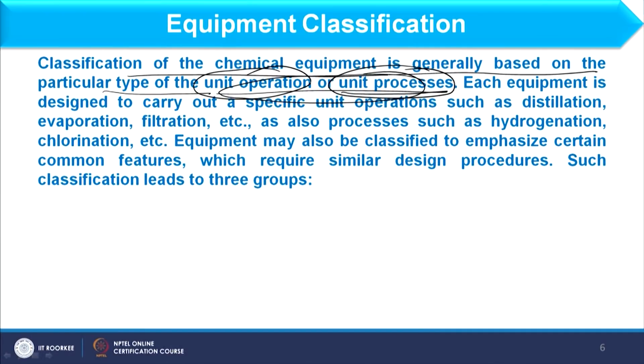So, this is the basic difference between unit operation and unit process. Each equipment is designed to carry out a specific unit operation such as distillation, evaporation, filtration, etc. However, processes we may consider are hydrogenation, chlorination, etc.